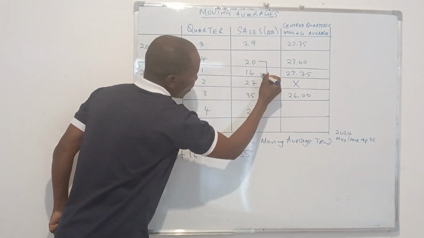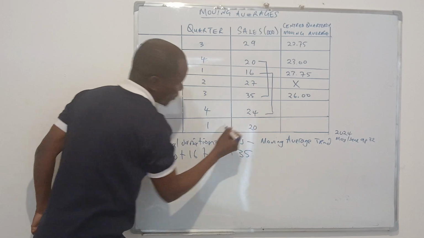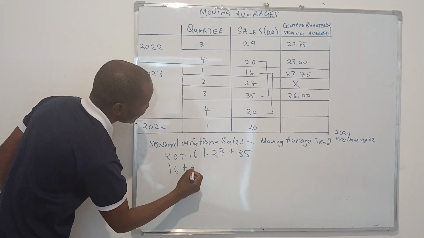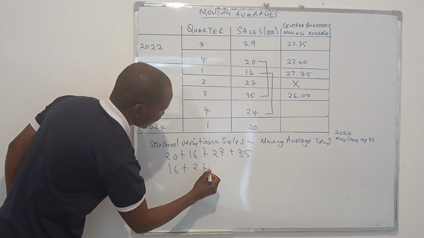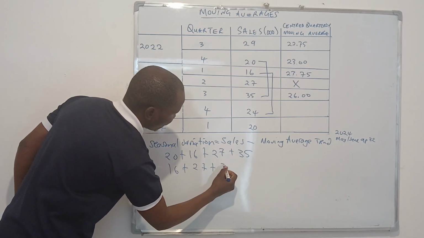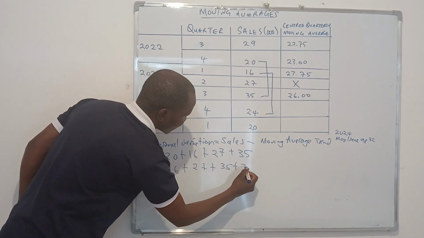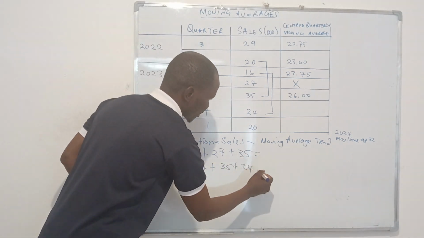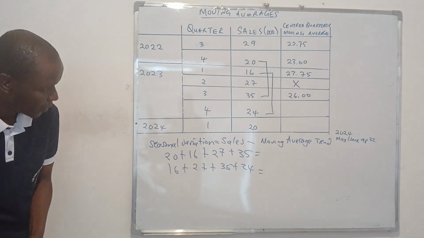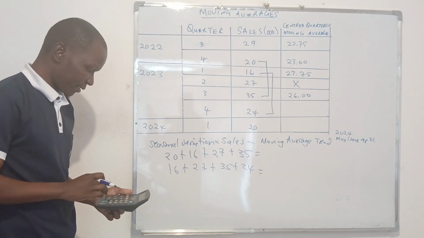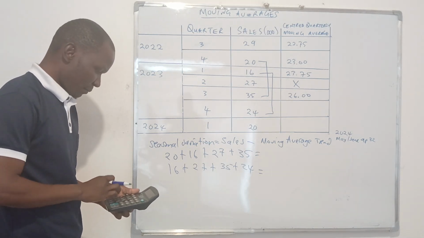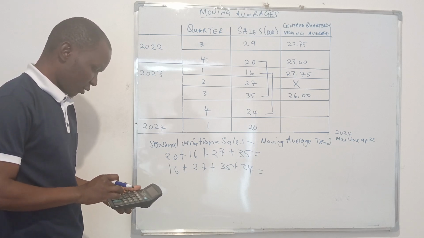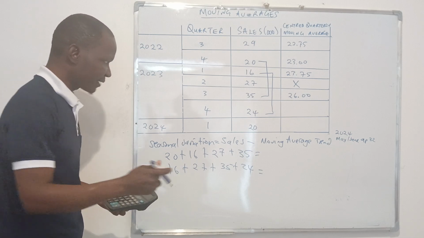Then we calculate again the second 4 quarters, which is going to be 16 plus 27 plus 35 plus 24. Okay? So we're going to calculate this quickly. I'm sure 20 plus 16 plus 27 plus 35 gives us 98 here.